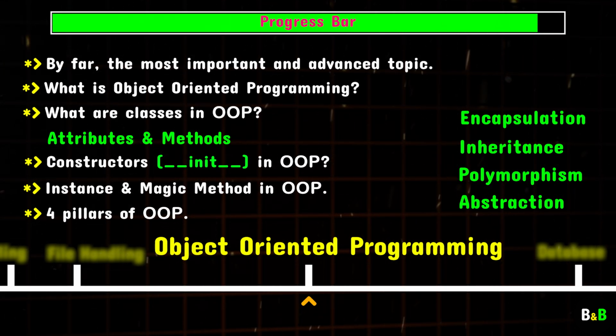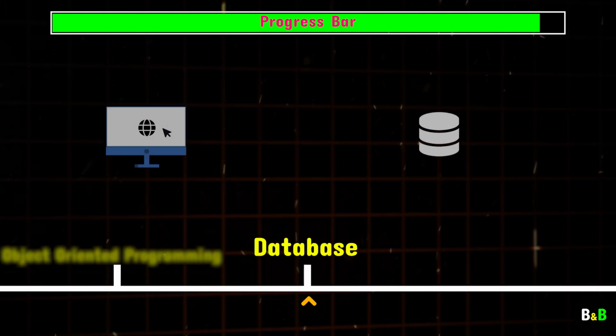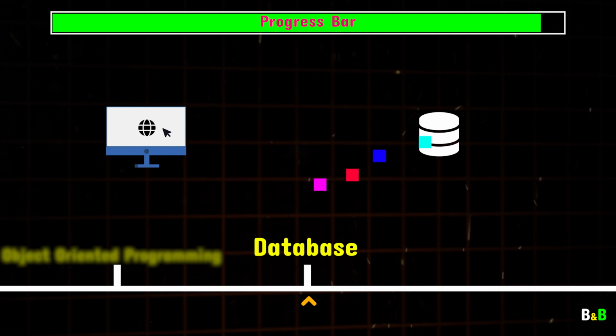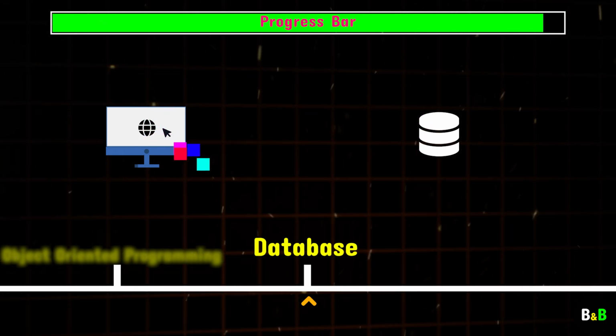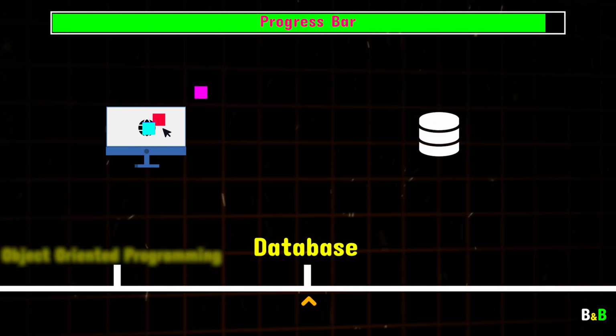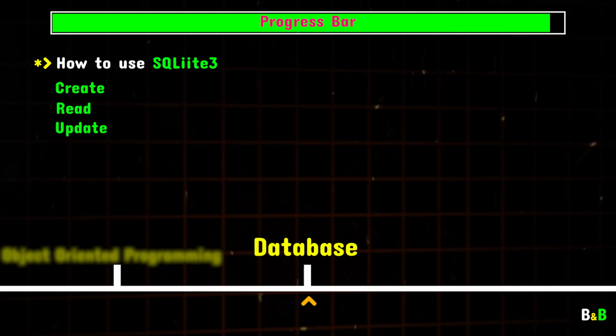Now that we've covered the core and advanced concepts in Python, we'll now move to database connectivity in Python. In almost every application, you'll need to store, retrieve, and manage data. This is where database connectivity becomes essential. Python makes it easy to work with databases, whether it's a lightweight database like SQLite or more complex systems like MySQL or PostgreSQL. We'll start by learning how to use Python's built-in sqlite3 module to connect to a database. With SQLite, you can create, read, and update databases directly from your Python code without needing an external server. It's perfect for small to medium-scale projects.